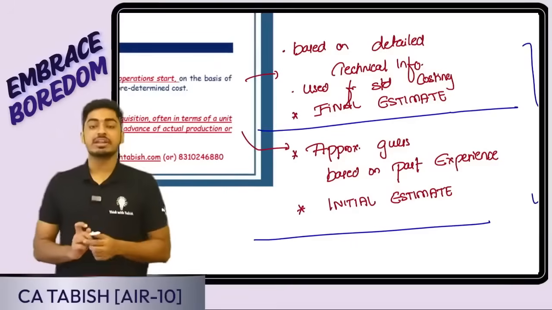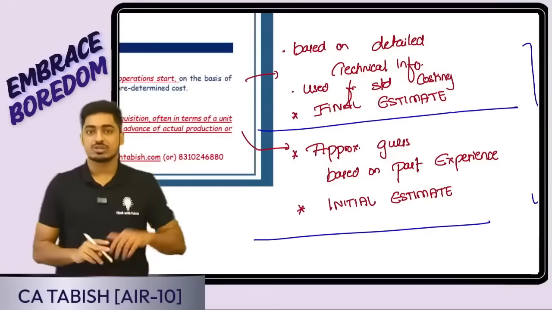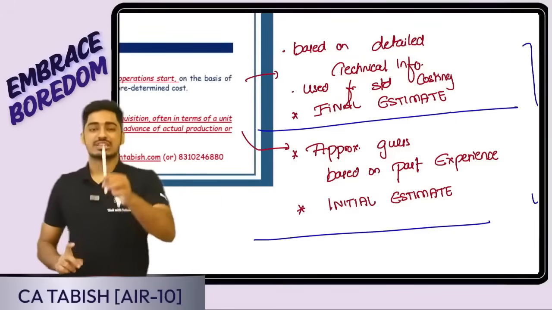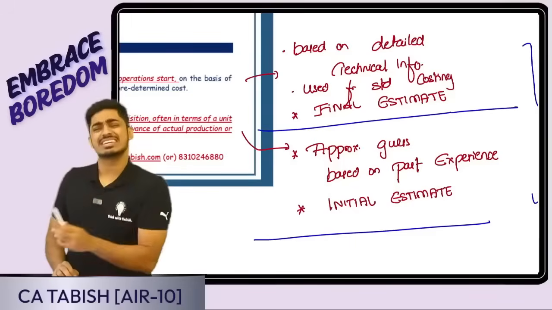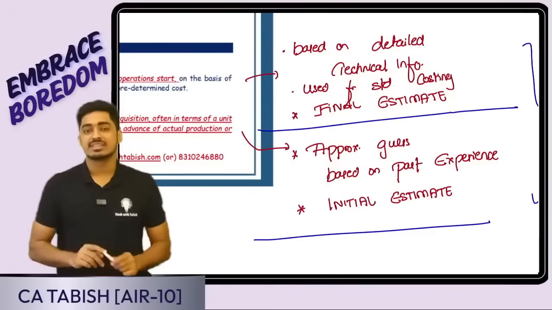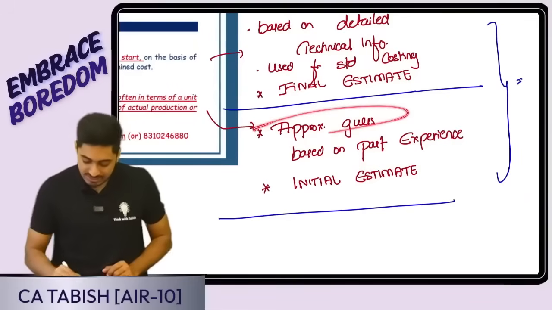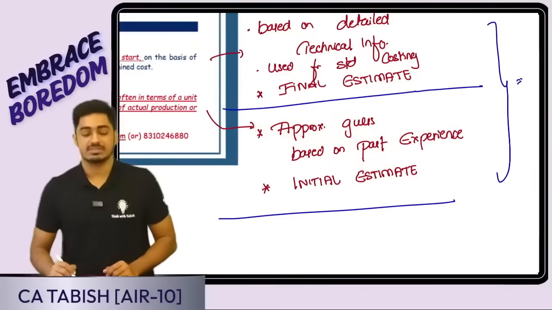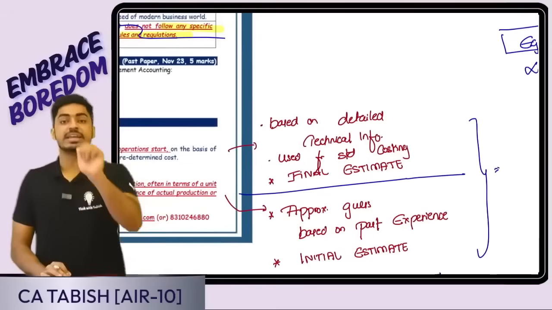Estimated cost means it is just an estimated guess. It is a rough estimate based on past figures. I'm telling you, last year to manufacture this pen the cost was 10 rupees, so I think this year the cost could be 12 rupees. What is it? Just an estimate. Is this clear, everyone? It is an approximate guess based on past experience. This I can also call my initial estimate. So then what is the predetermined cost?